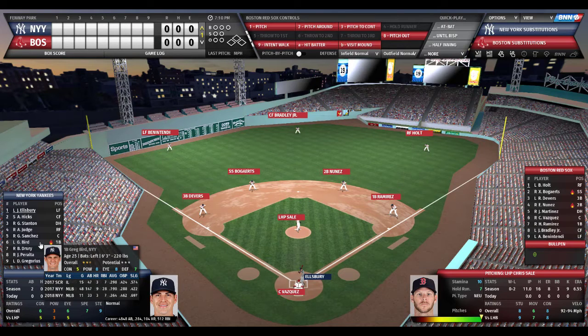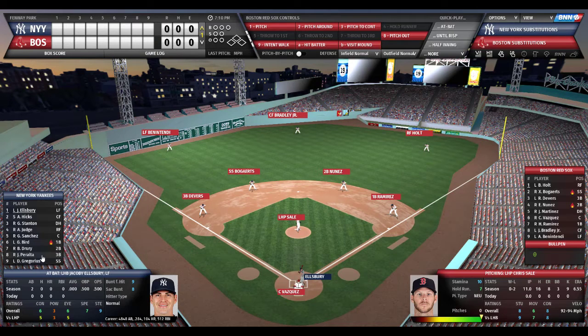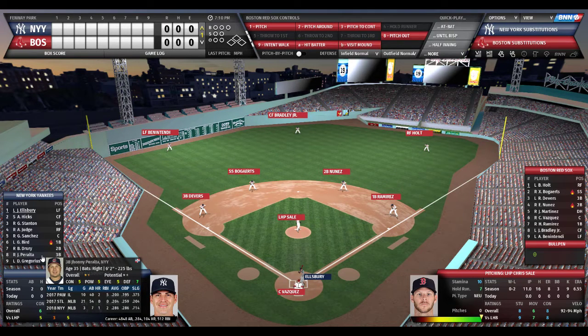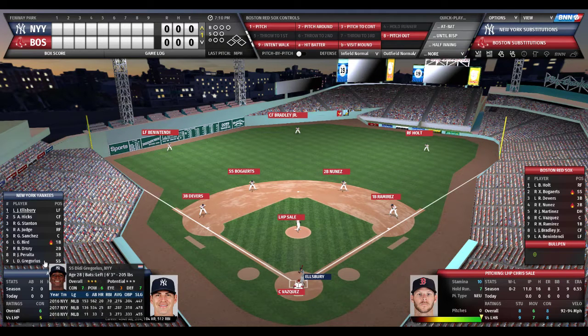And again, this is a game. The computer set the lineups. We don't know who's hurt and who's out in reality. Batting seventh, playing second base, Brandon Drury. Batting eighth, playing third base, Johnny Peralta. Whether the computer made a trade or picked him up, I do not know. Again, this is open world, so the computer will make trades and sign free agents. And batting ninth, the shortstop, D.D. Gregorius. Very formidable lineup here for the Yankees.